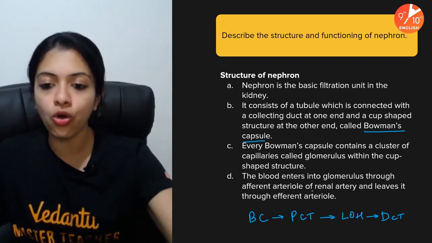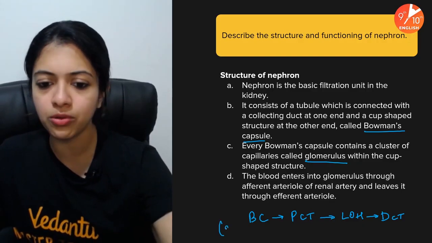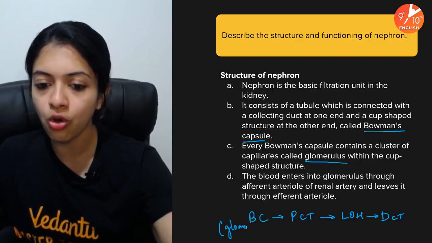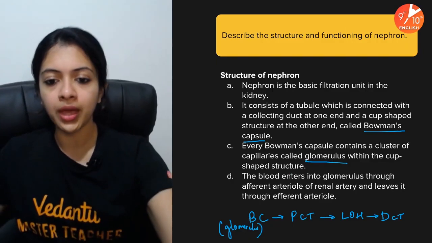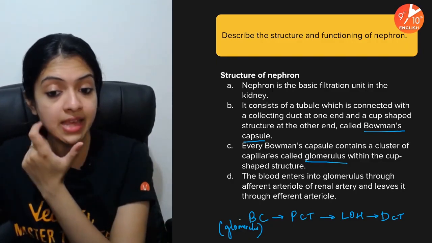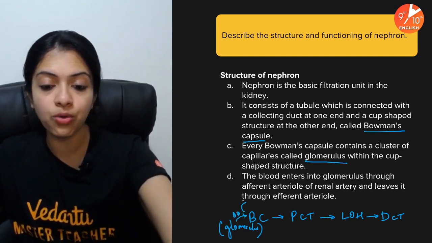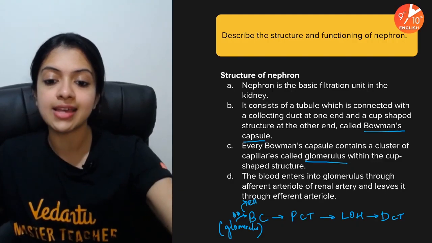Then you could also mention glomerulus, which is associated with the Bowman's capsule. Glomerulus. And yes, I think that's about it. And the blood would enter the glomerulus through the afferent arteriole and leave through the efferent arteriole.